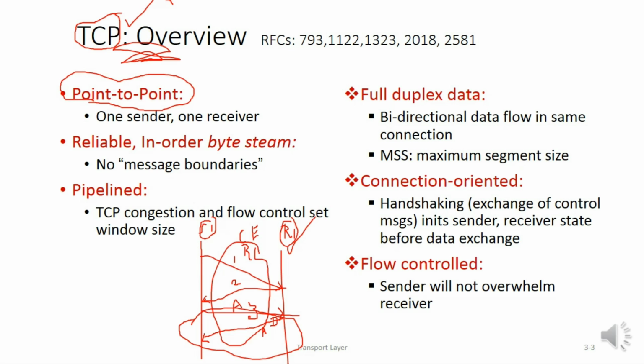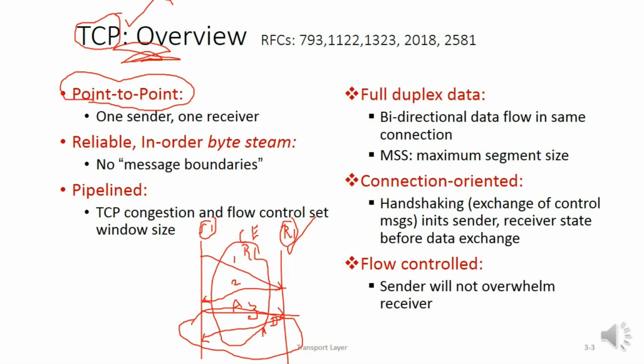Multiple senders are not communicating with the single receiver simultaneously. Once the sender's transmission completes, the connection between sender and receiver will be broken down.